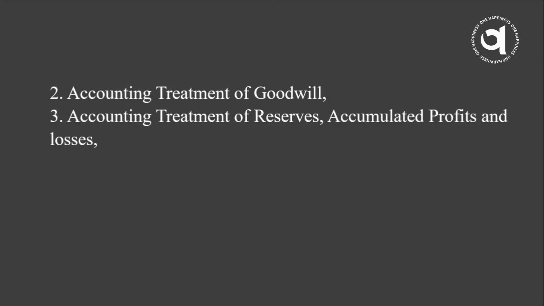Simultaneously, accumulated profit will also be shared, and losses will also be distributed amongst the partners. But reserves and accumulated profit are income for the partners, so they will be credited to the capital accounts of the partners, and losses are expenses for the business, so they will be debited to the capital accounts of the partners.